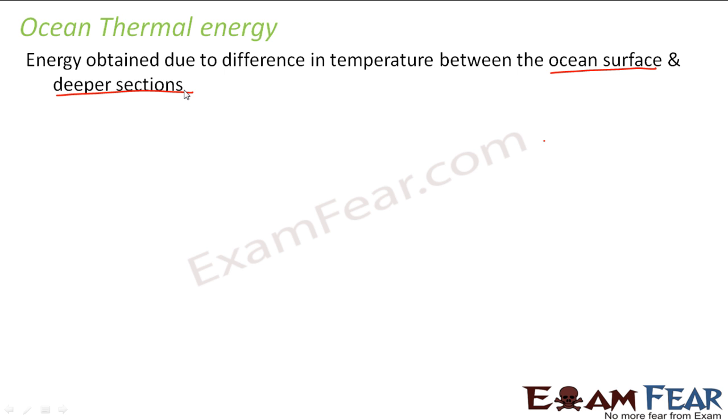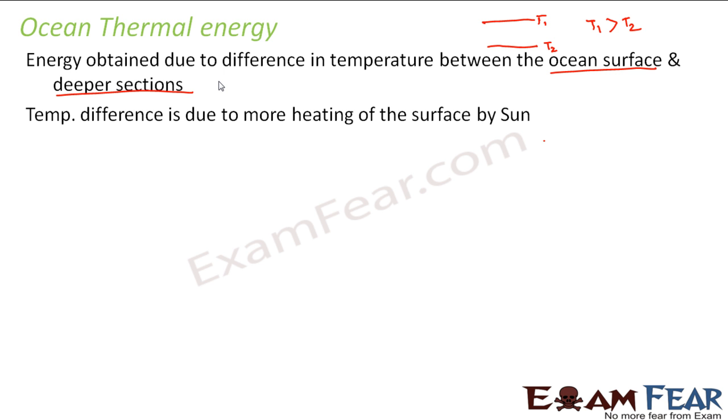So there is a difference in temperature between the ocean surface and deeper sections. If this is T1 and this is T2, then T1 is greater than T2. This is the ocean surface and this is deep inside the ocean. Due to this difference in temperature, an energy is generated, and this energy is known as ocean thermal energy. So it is the energy obtained due to the difference in temperature between the ocean surface and deeper sections.